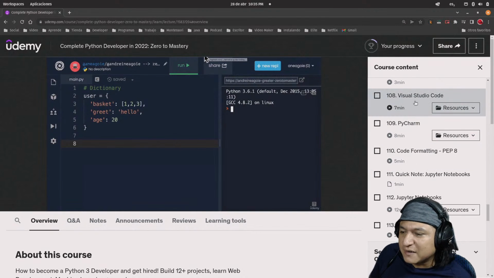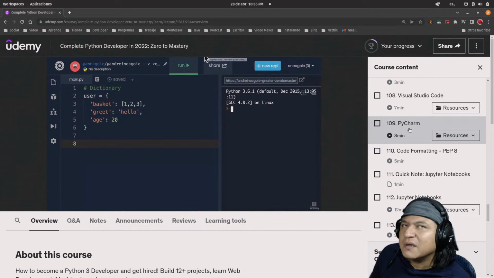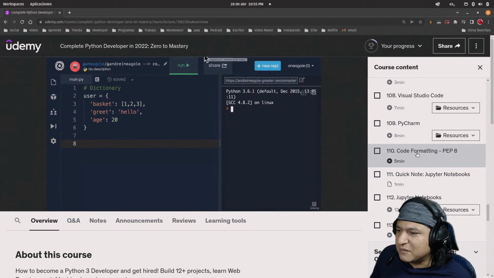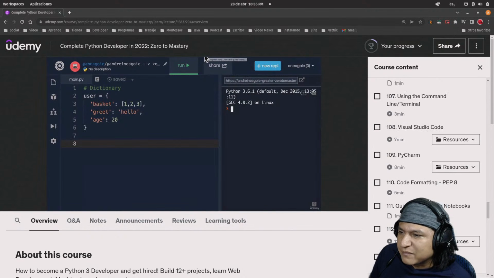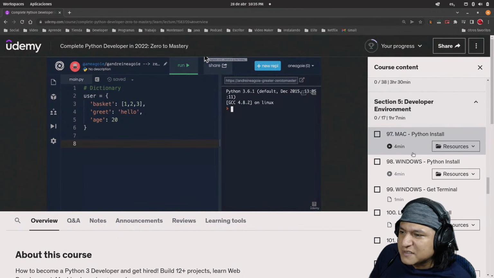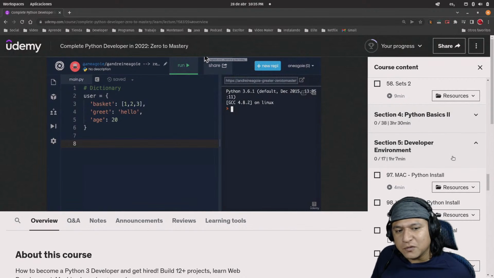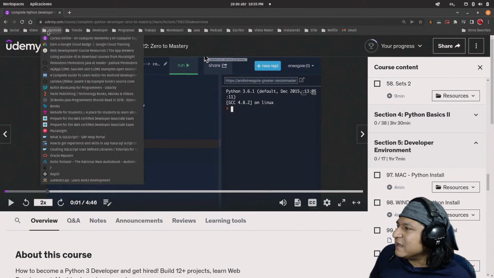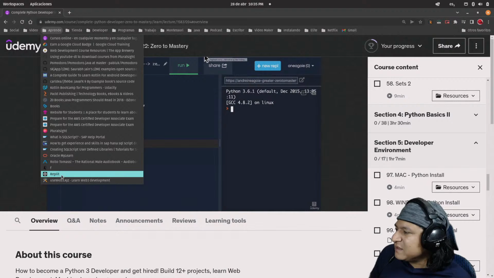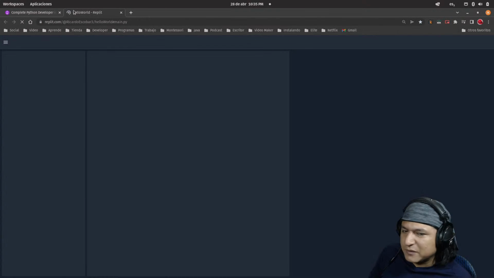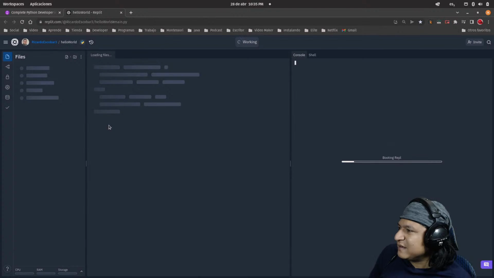Visual Studio Code is here. That's good to see. PyCharm. I did use the one for Java, though. I never used PyCharm because I don't remember if I need to pay for that one, but never mind. I guess that this entire chapter is dedicated to installing developer tools to work locally on the computer, because so far I've been writing code inside Replit, which is basically this website here.